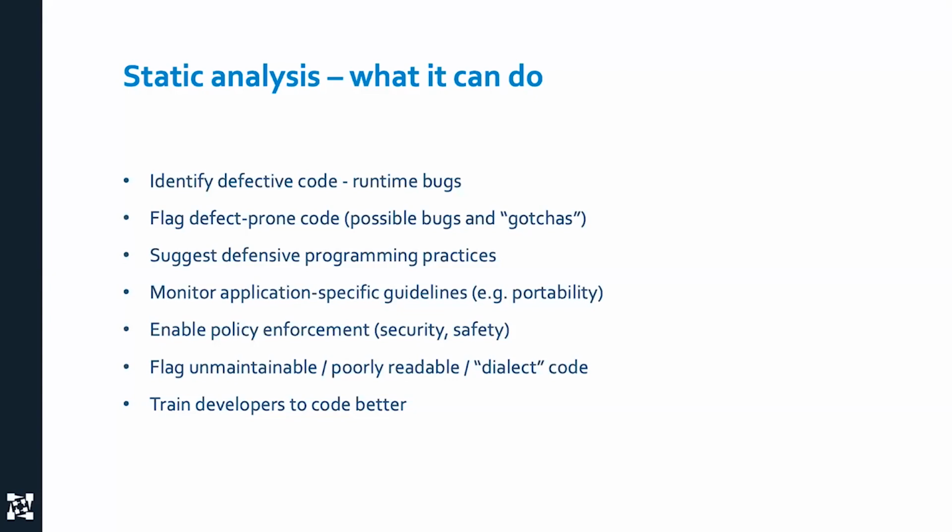Static analysis can suggest defensive programming practices, like always initialize variables when you declare them so that you never have uninitialized memory. And you can do some really cool application-specific things. Maybe portability is an issue for you, or maybe you're running on a small device, and so you need to be extra careful of memory consumption. You can put all these things into static analysis checkers. And you can also look for things like code that's a pain to maintain, code that's hard to read, code that's complicated, code that will be difficult for another developer to work on.